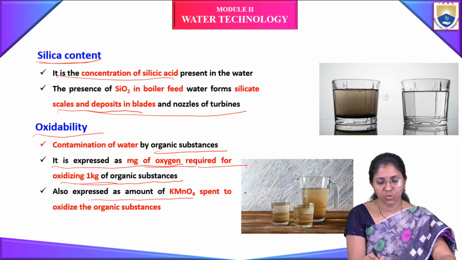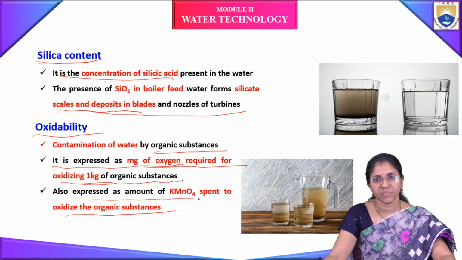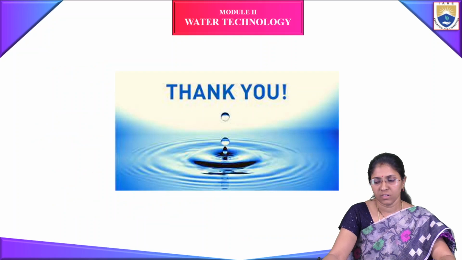It is also expressed as the amount of KMnO4 spent to oxidize the organic substances. This is about oxidability. These are the disadvantages and effects of hard water on nature.